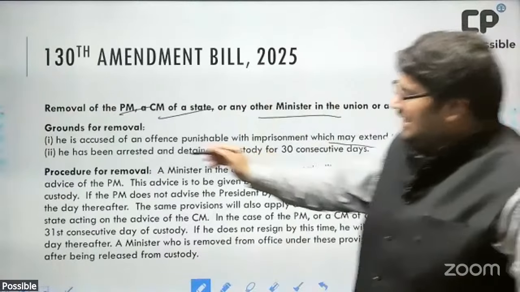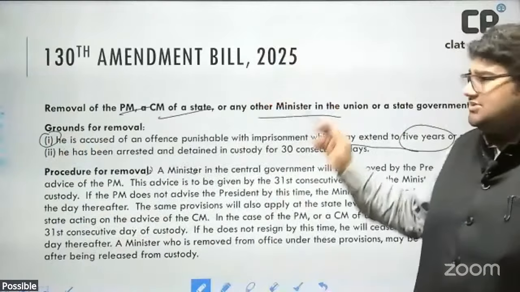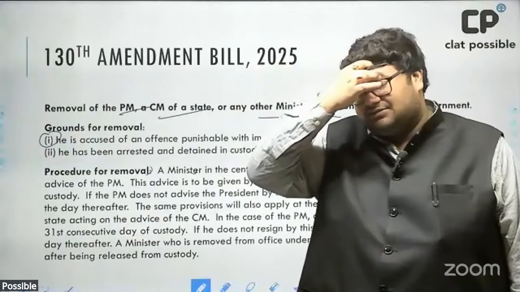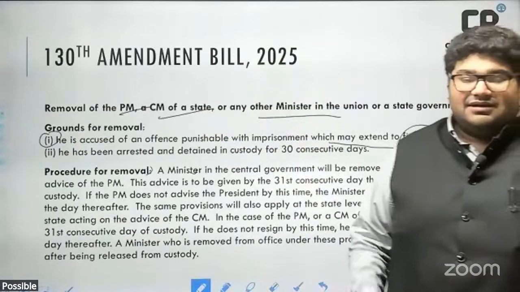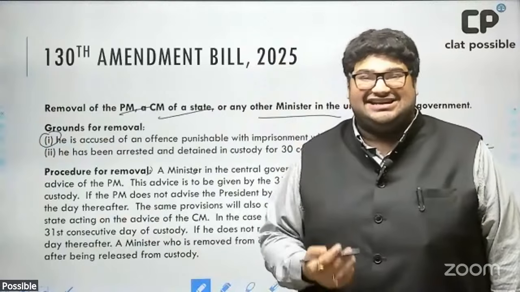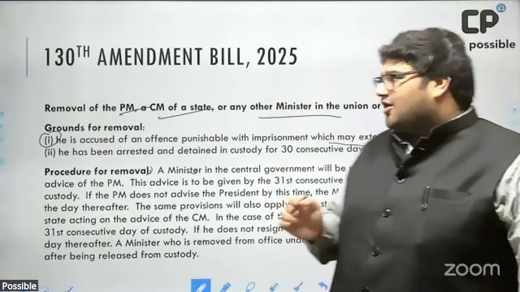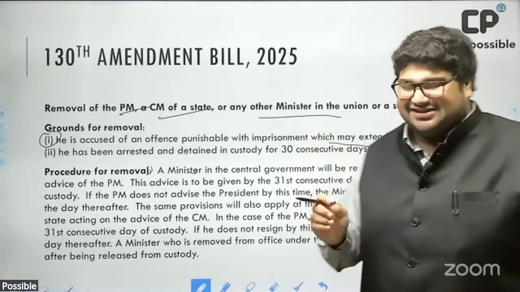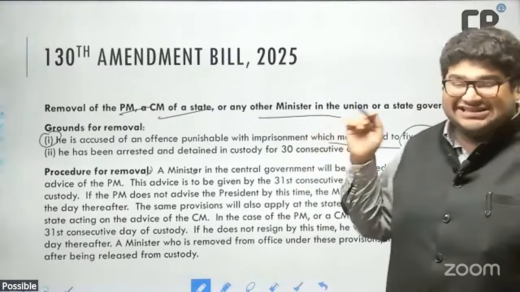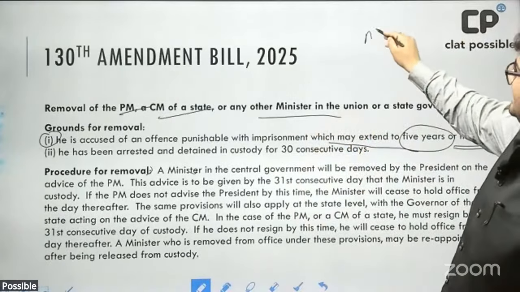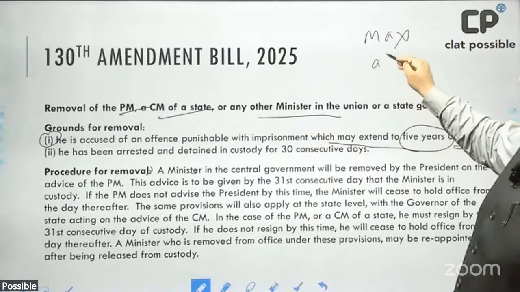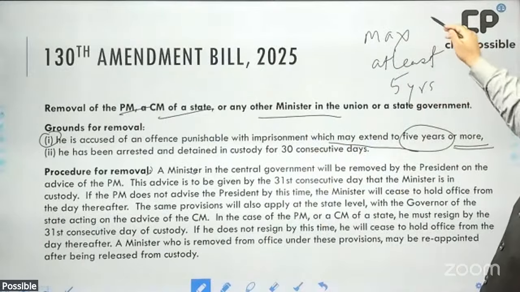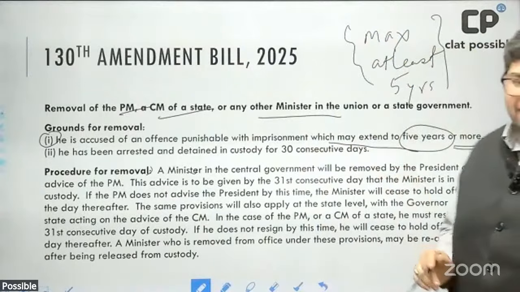So all we have is the maximum punishment for a particular crime. So what clause 1 tells us is that for the provisions of this constitutional amendment to apply, the offense for which such a person, being the minister, PM, or CM, has been arrested and detained in custody must be one whose maximum punishment is at least 5 years. Think of it this way: the maximum punishment should be at least 5 years. Okay, so this is the easiest way to understand clause 1.